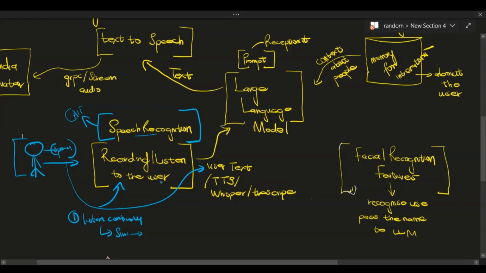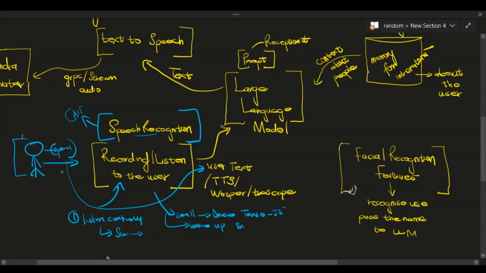One way is to build a very, very small, lightweight model that runs on the user device. It could be built with TensorFlow. It's a very small, real-time model that is listening for a wake-up call, something like Siri.